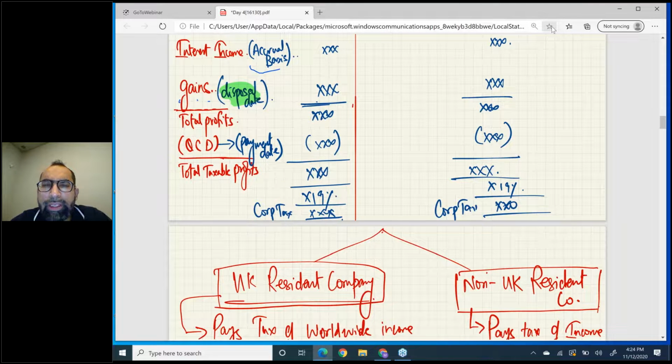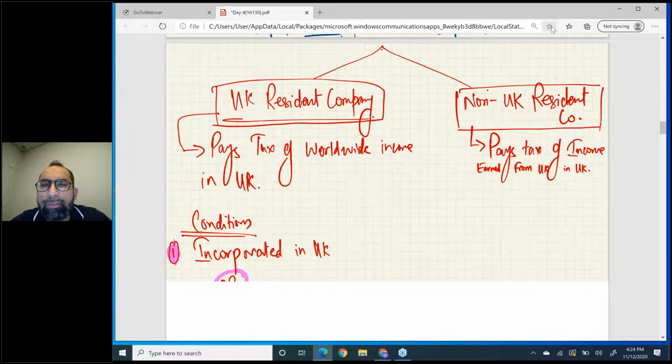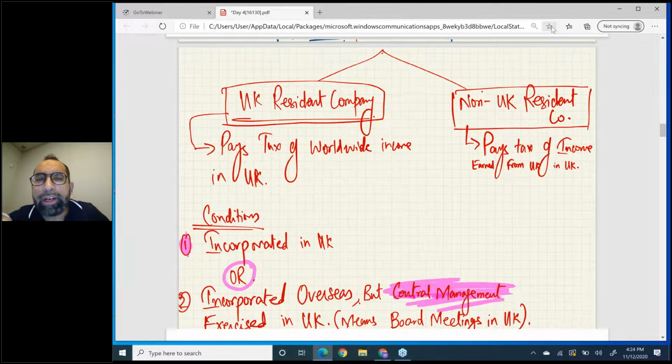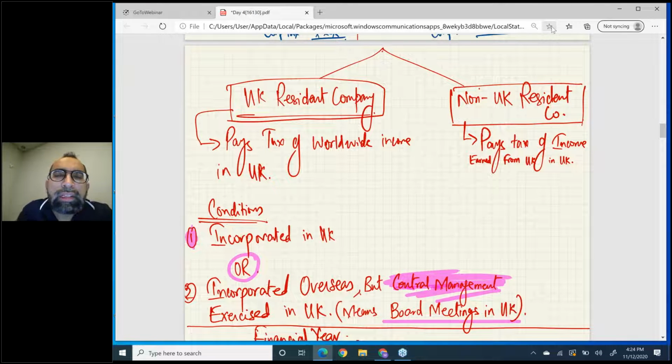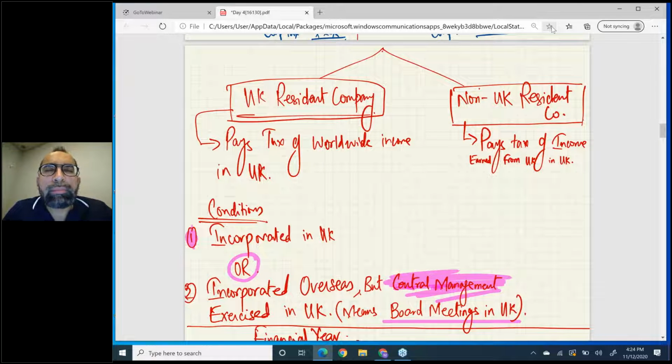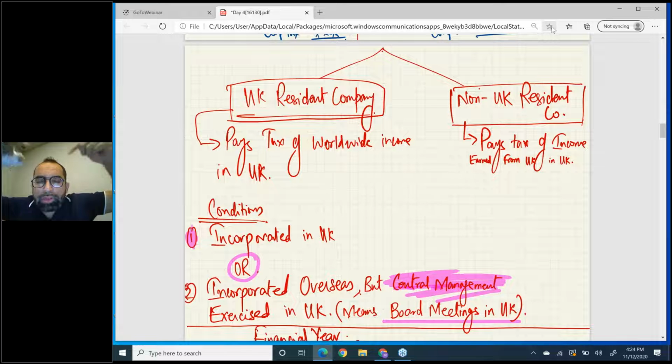There is a very short theoretical topic, like a 2-minute topic for companies. For individuals this topic is a little big, but for companies it's a very minute topic. UK resident company and non-UK resident company. What is a UK resident company? If a company is a UK resident, then that company has to pay UK earnings tax in the UK, plus worldwide earnings tax also in the UK.